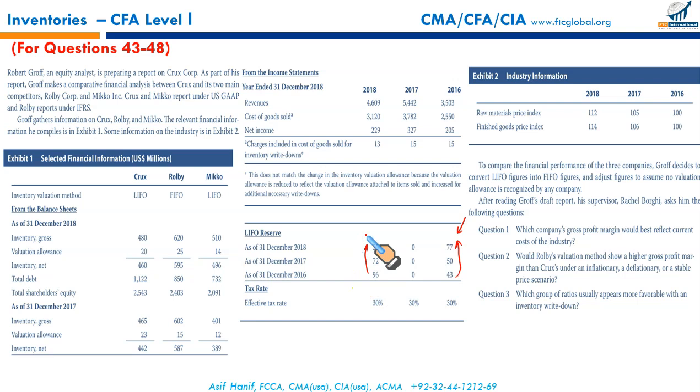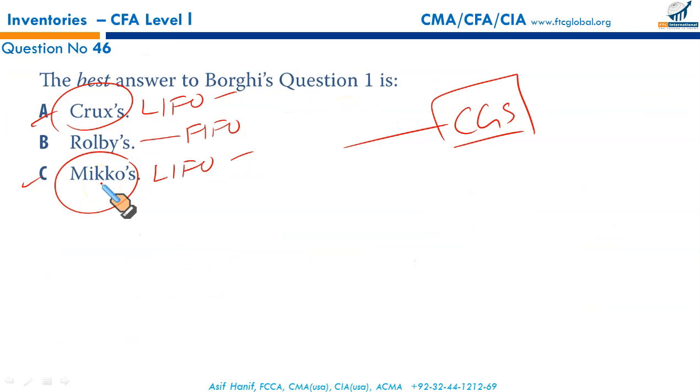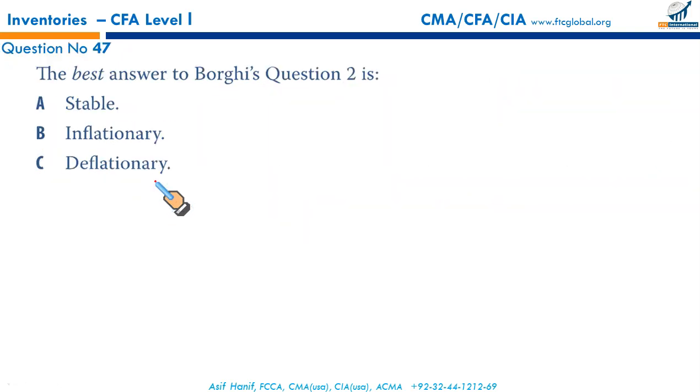So this decrease in LIFO reserve indicates that there is LIFO liquidation by Crux. This would distort gross profitability. So that means MICO would be a better option compared to Crux. So we will select MICO's because MICO's gross margin ratio best reflects the current gross profit margin of the industry. That makes C the correct option.